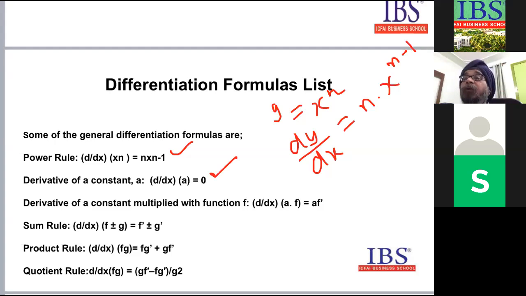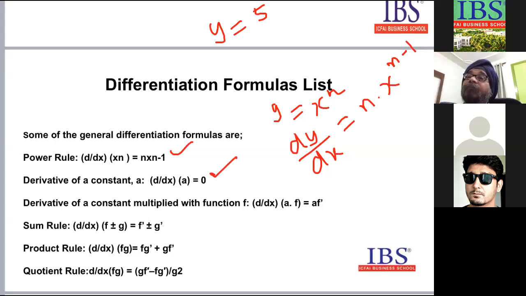Fine. Now, next formula here. Sir, sorry for the interruption. So can we take a practical example of this? I tell you, suppose y is equal to 5, and I say find the differential of y with respect to x.